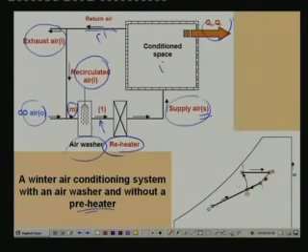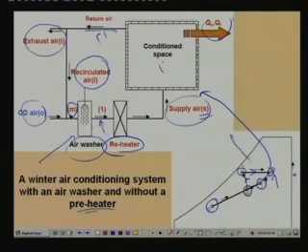This process is shown again on the psychrometric chart here. You have the outdoor air and the recirculated air, and both are mixed. This is the condition of the mixed air. The process M to 2 is what happens in the air washer, so the humidity increases to the required level. At this point it enters the heater, where it is sensibly heated to the required temperature S. At this state it enters the building, and as it flows through the building it takes care of the load. Again, this is your RSHF line. So this is another system.